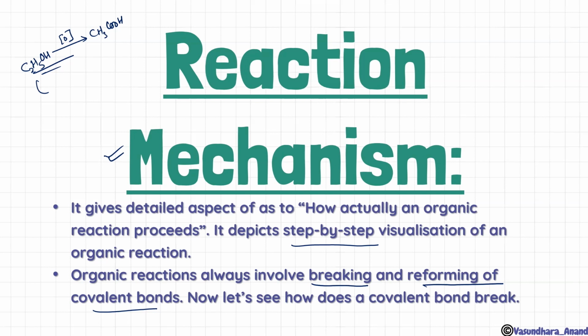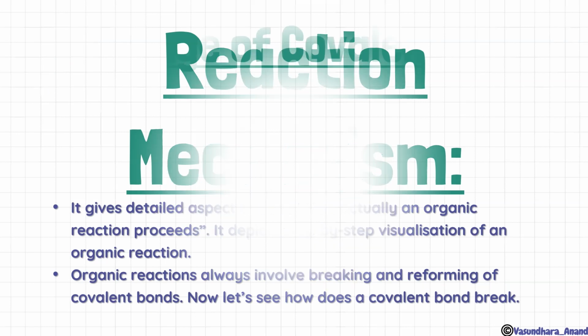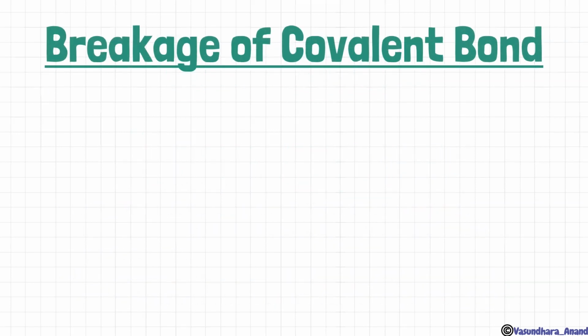जैसे for the ionic we know simply Na plus Cl minus will break like this. So covalent कैसे break होता है? There will be again, covalent में भी, यहाँ पे भी plus minus charge होगा. Partial positive, partial negative character will be developed over there. But कैसे होगा, that we are going to learn. So breakage of covalent bond.